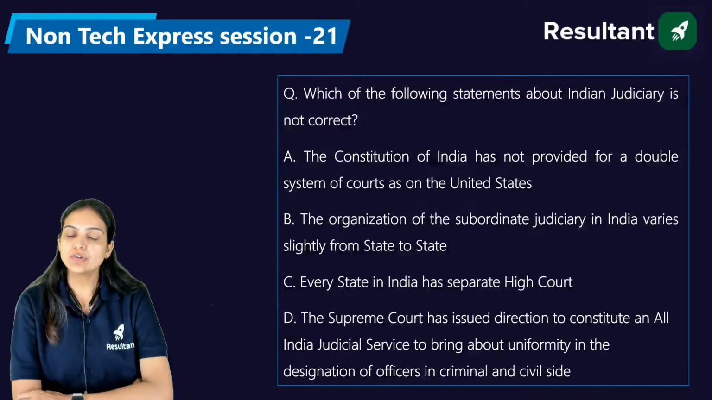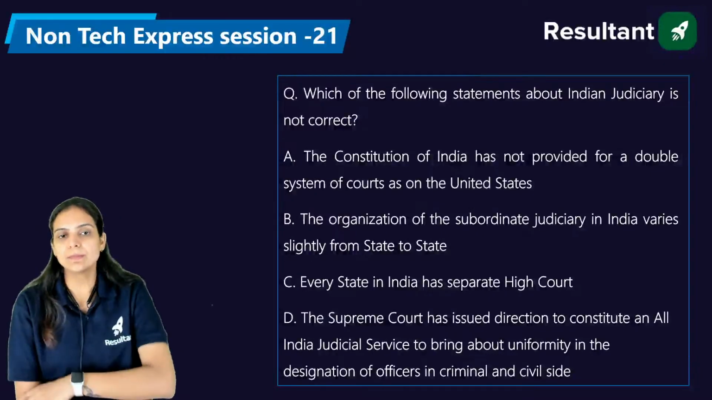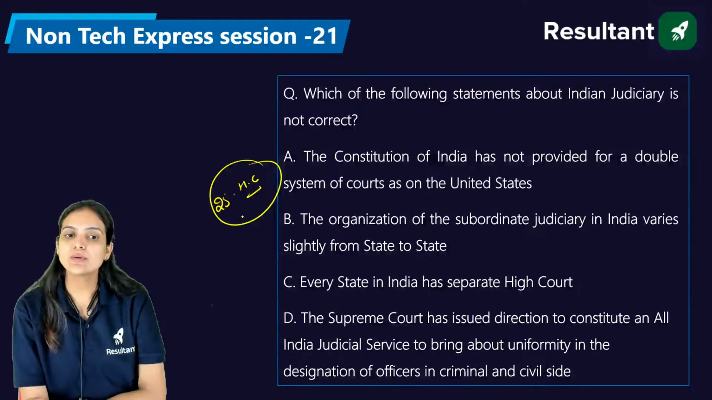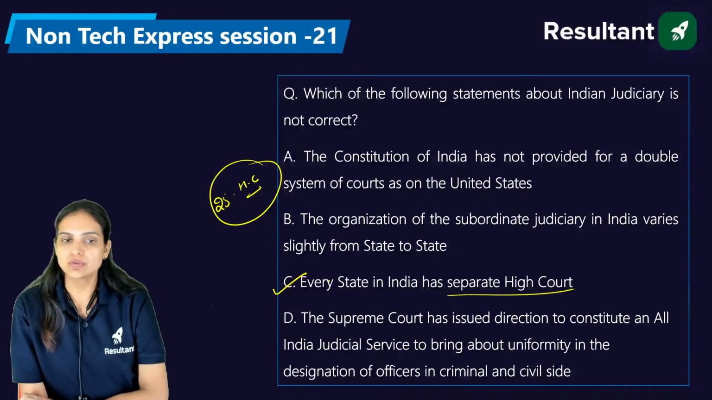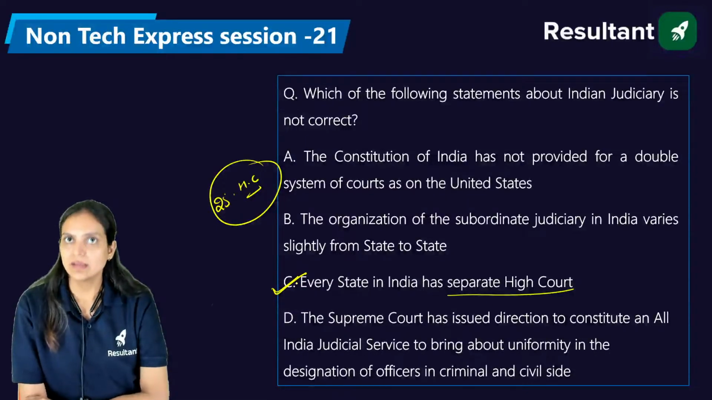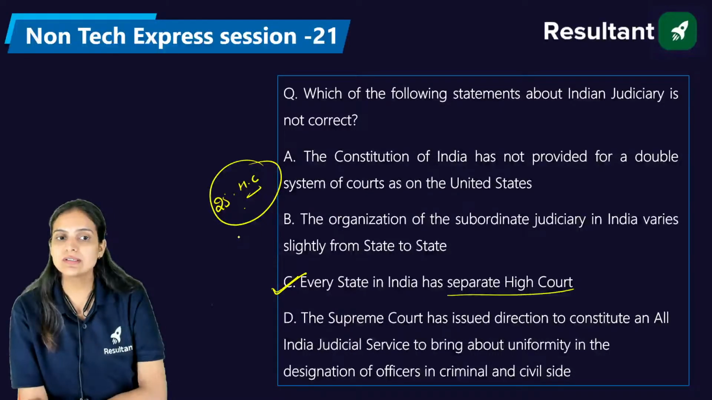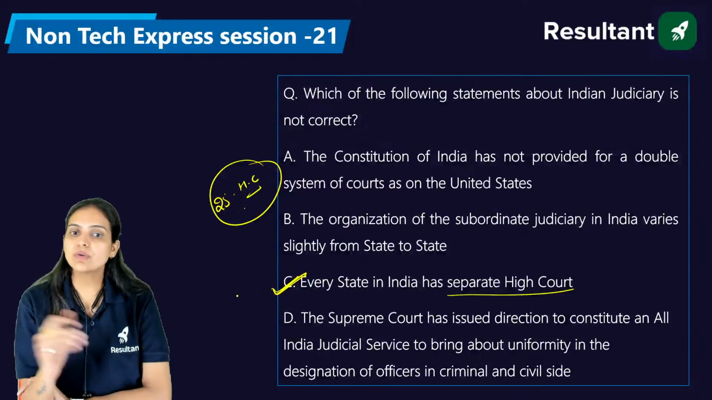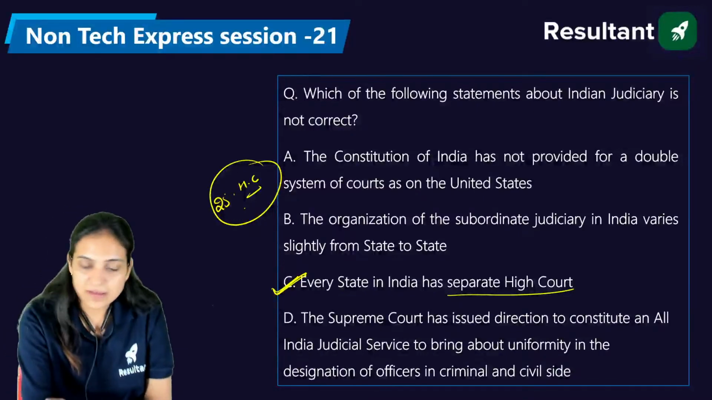Again, A. The Constitution of India has not provided for a double system of courts as in the United States. Very good, Venkat. That is nice. So basically, we have at present only 25 high courts in India. If we have 25 high courts, how is it possible that every state has a separate high court? So the answer will be C. This is not correct. 11 states or union territories still do not have any high court. So C is the right answer.